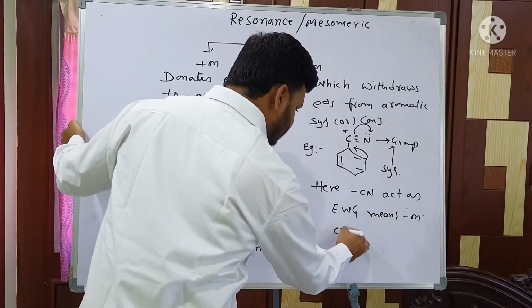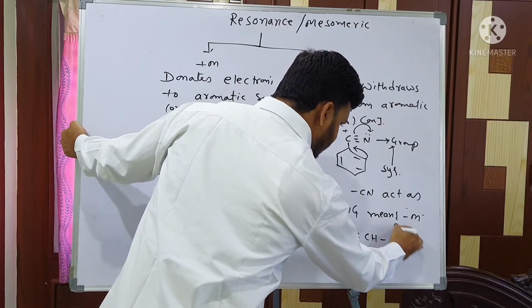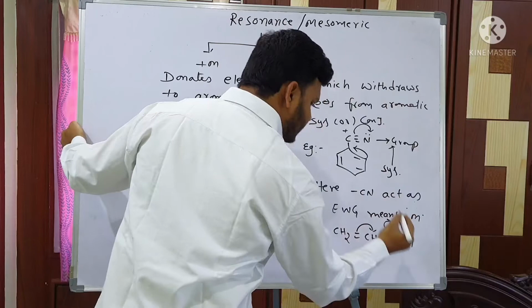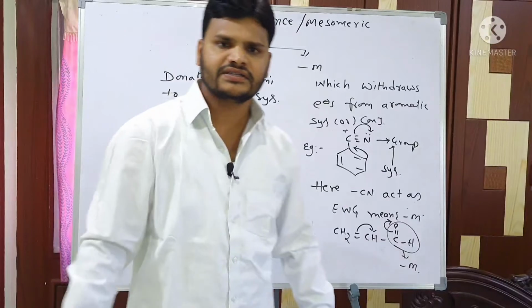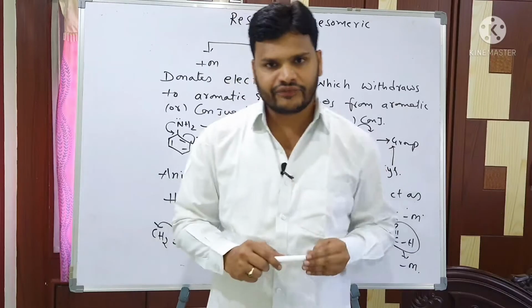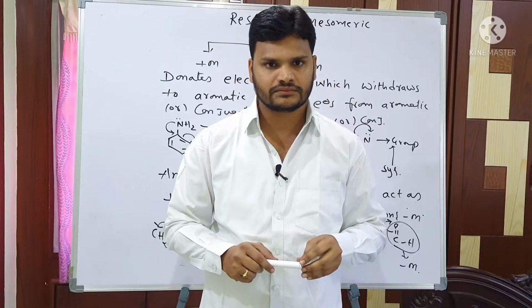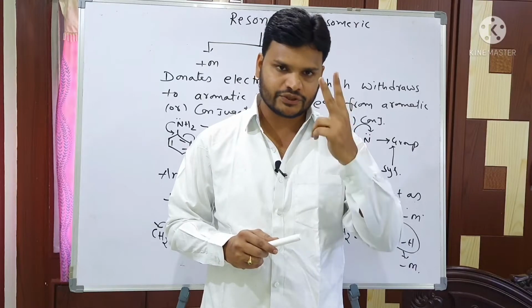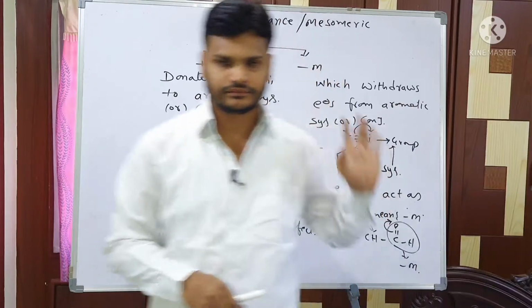Next, one more example: CH2 double bond CH, C double bond O, H. Here it is the reverse: this bond shifts like this and this electron shifts like this. Here CHO acts as minus M. Is it clear, dear students? One important point about the resonance effect: how does the resonance effect arise? Because of delocalization of pi electrons. And how many types of mesomeric effect are there? Two types: plus M effect and minus M effect. Clear? Just look at the board.